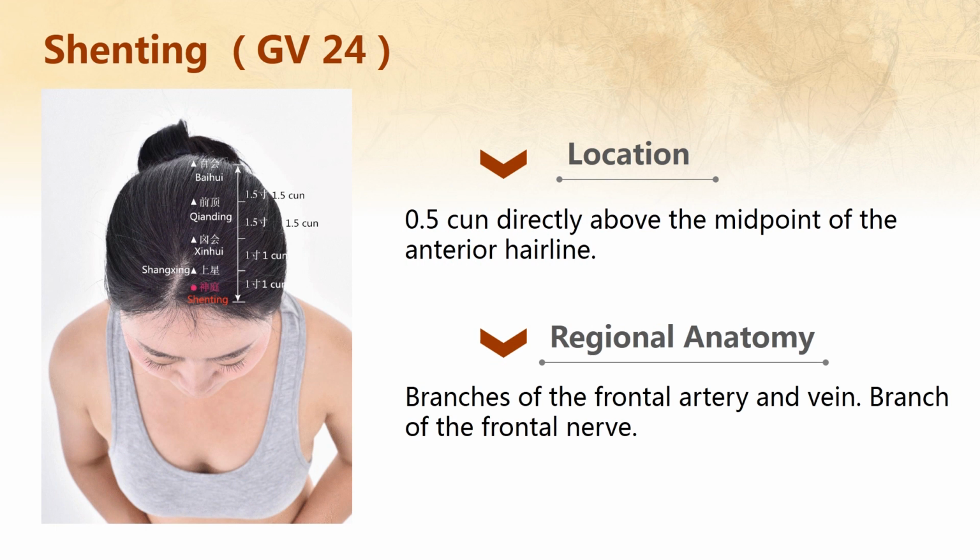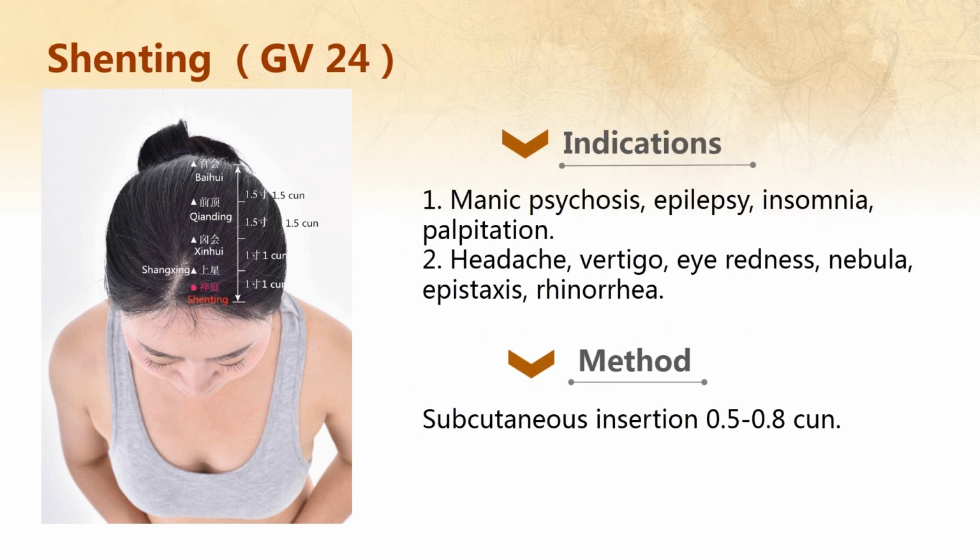The last acupuncture point is Shenting. Shenting's location is 0.5 cun directly above the midpoint of the anterior hairline. Regional anatomy: branches of the frontal artery and vein, branch of the frontal nerve.